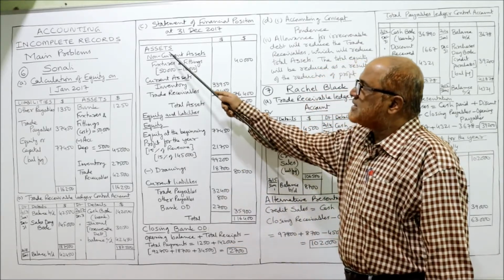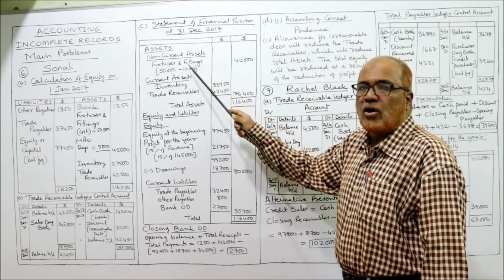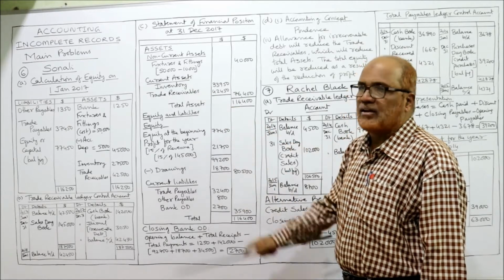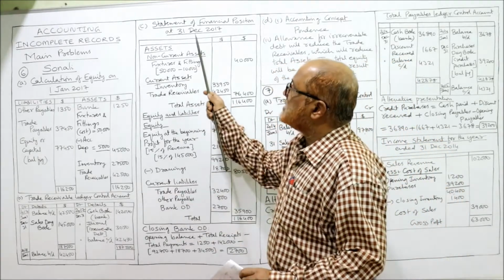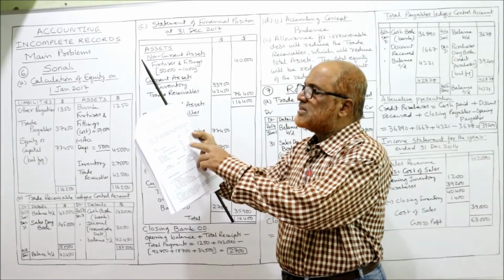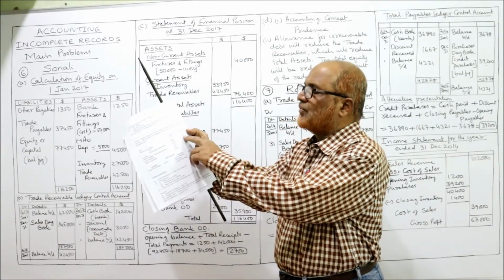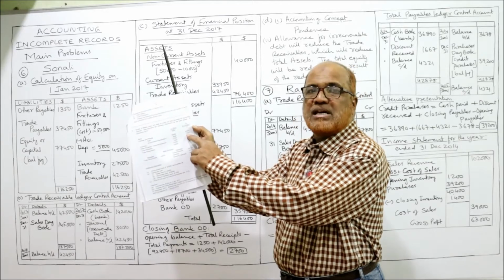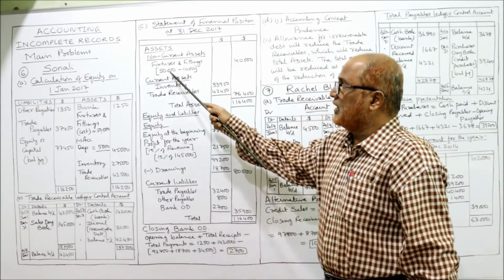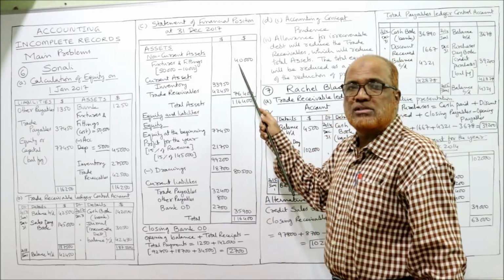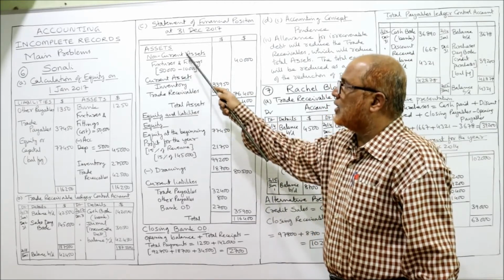Now see here, assets, non-current assets. Non-current assets are fixtures and fittings. We are making this at the end of the year. So on 31st December, the cost of fixtures is 50,000, accumulated depreciation 10,000. So 50,000 minus 10,000, 40,000 is the carrying value. This is non-current.